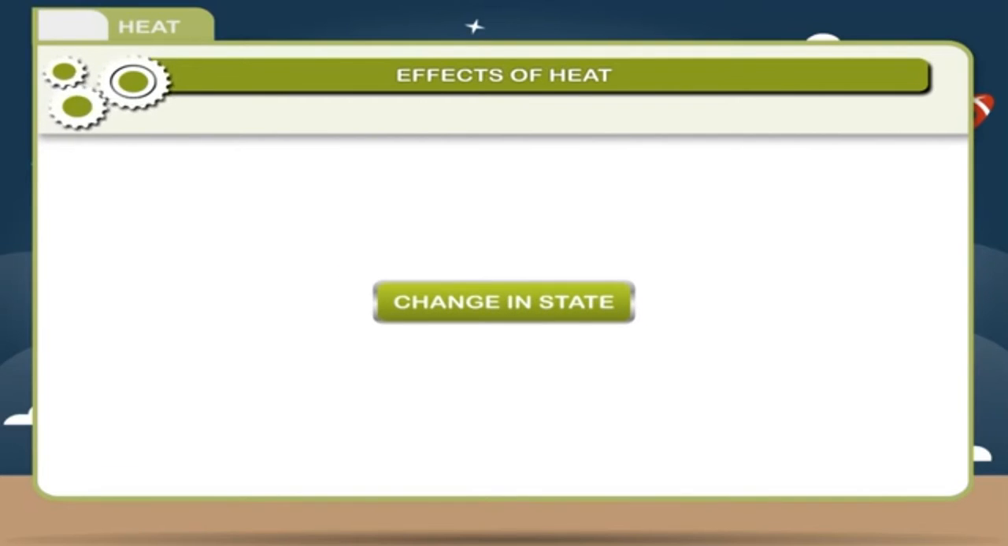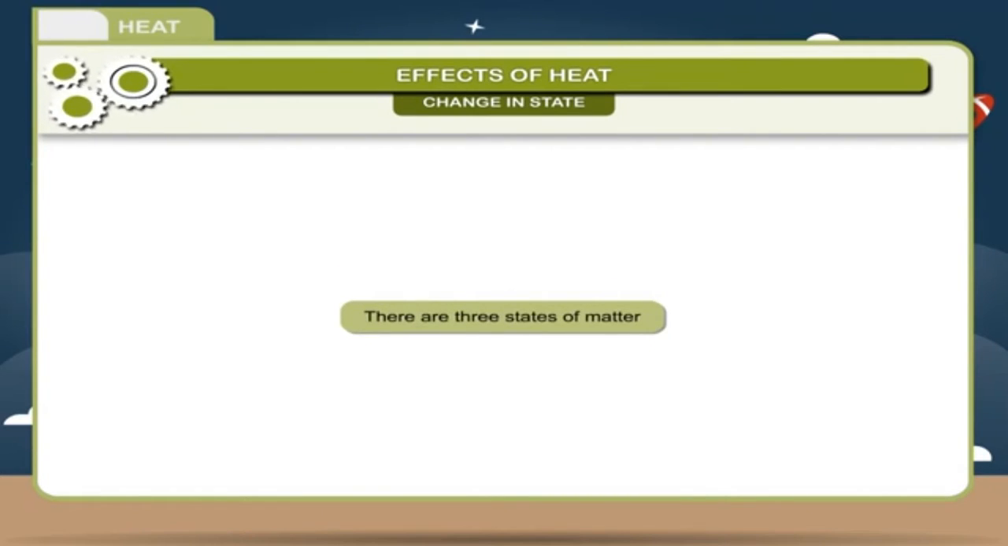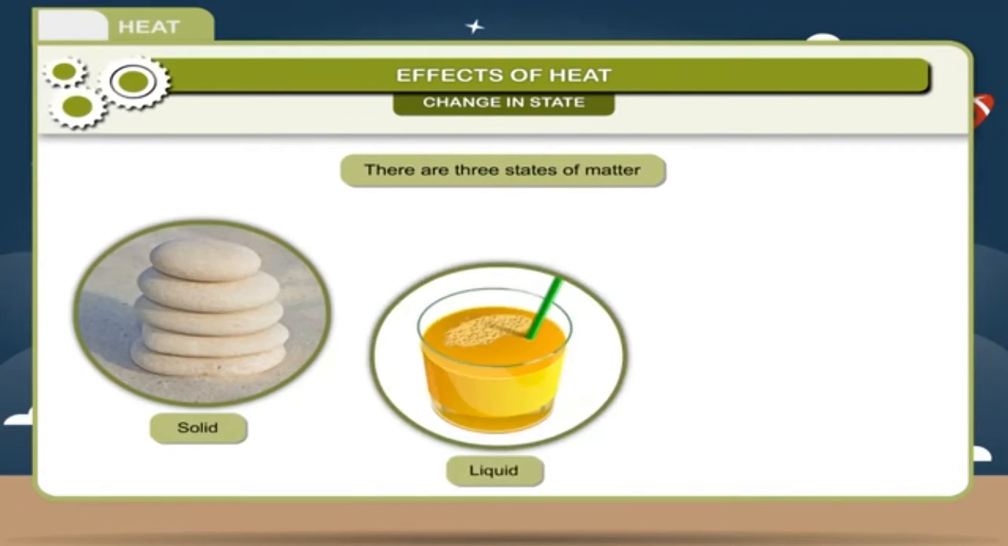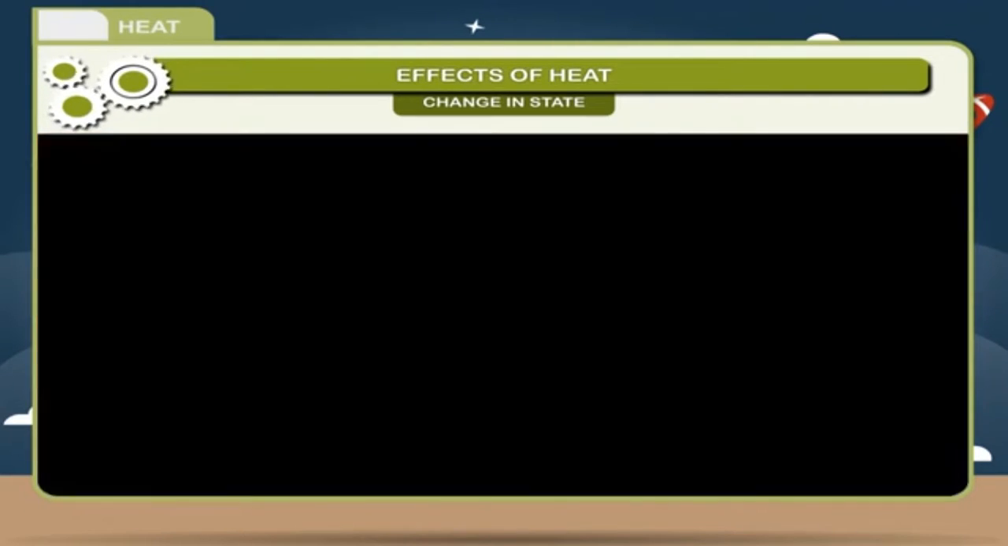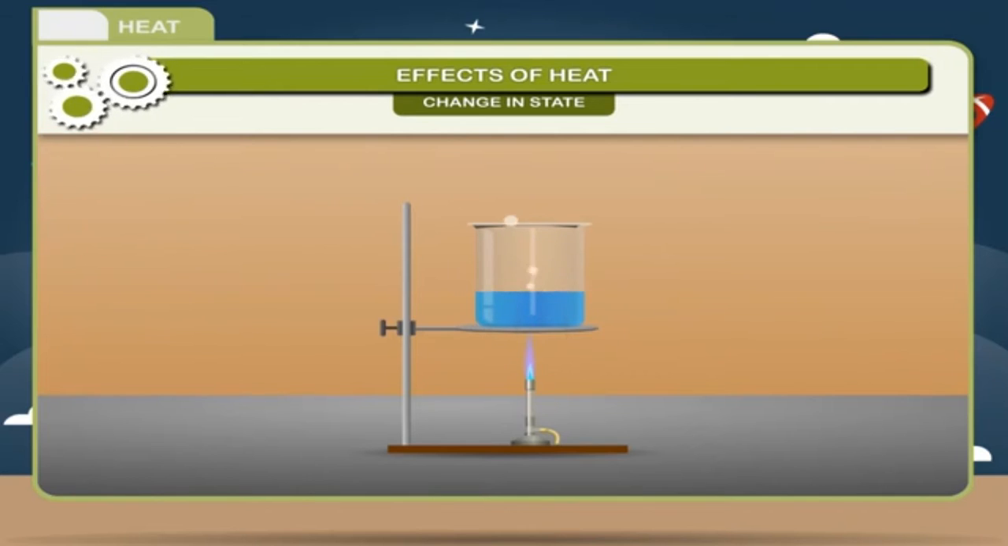Change in state. There are three states of matter: solid, liquid and gas. When a body is heated, there occurs a change in its state. On heating, a solid changes from solid to liquid. When this liquid is further heated, it starts boiling and changes to gaseous state. Conversely, when a material present in gaseous state is cooled, it loses heat energy and changes to liquid state.